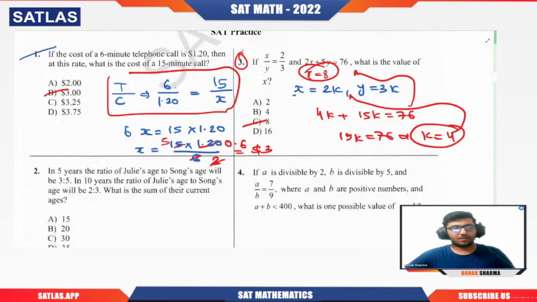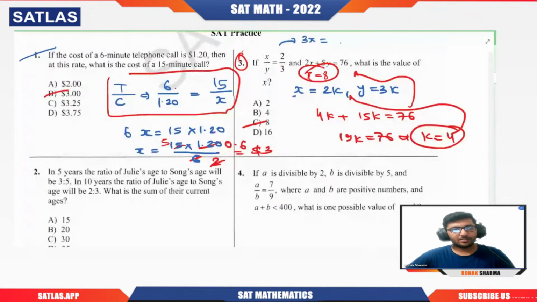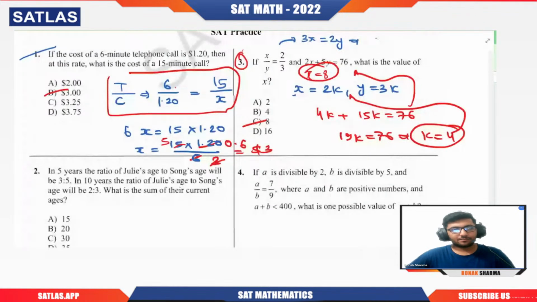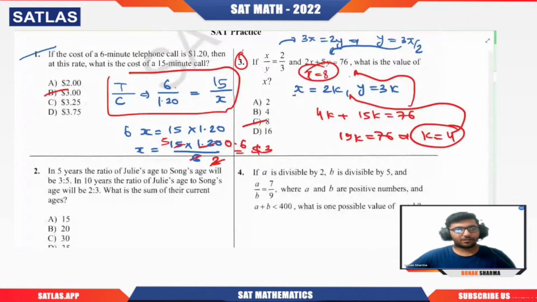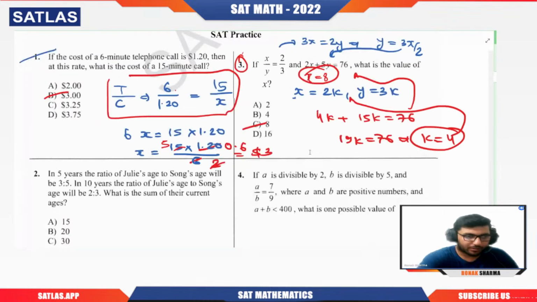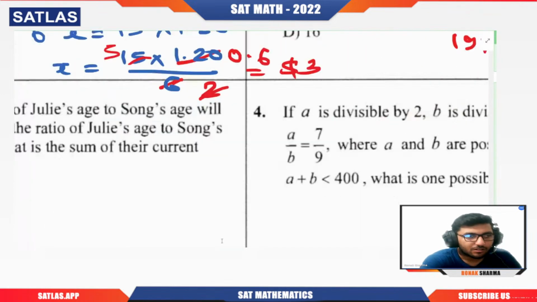Or what you can do from here, you can see that 3x is equal to 2y, or that y is equal to 3x by 2. Now you can put it in place of y, and then the whole equation will convert in terms of x only. Then also you can solve it and directly get the value. Both the methods are absolutely fine and will give you the answer well within the time. Just you should not make any silly mistake. Now let us solve the next question.